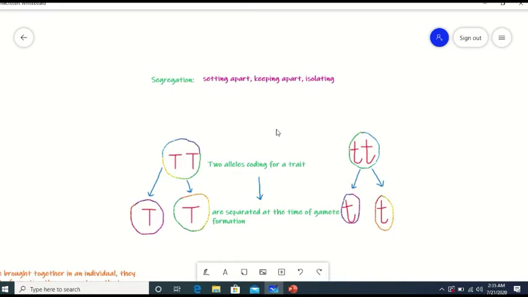Now, what is law of segregation? Two alleles coding for a trait, like these two capital T's coding for tallness in pea plant, these two small t's coding for dwarfness in pea plant.